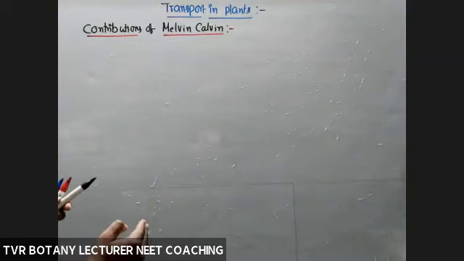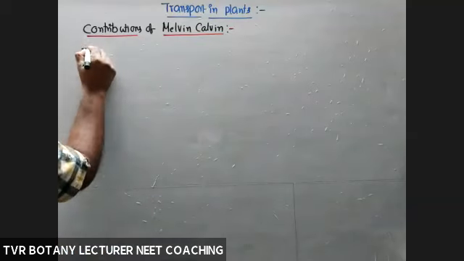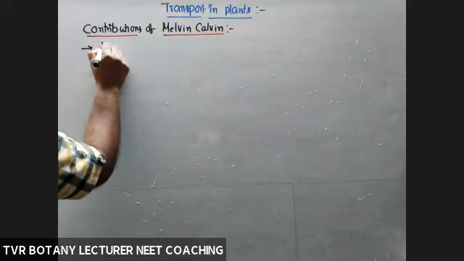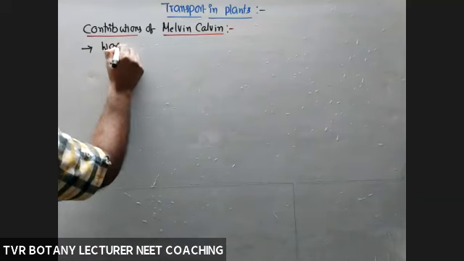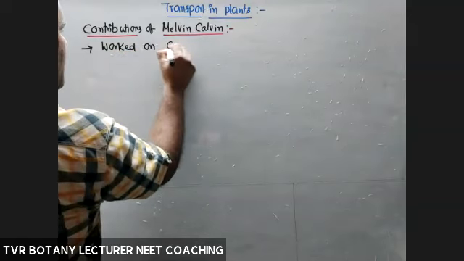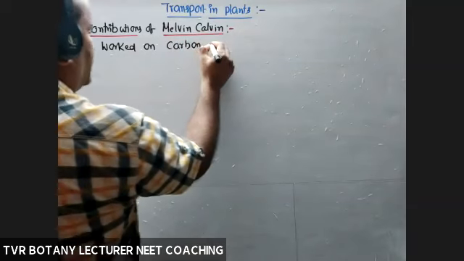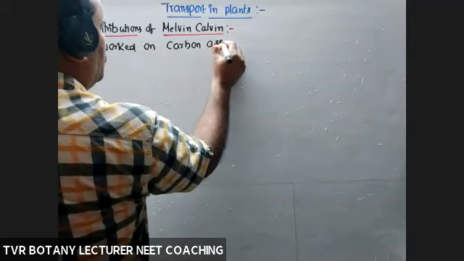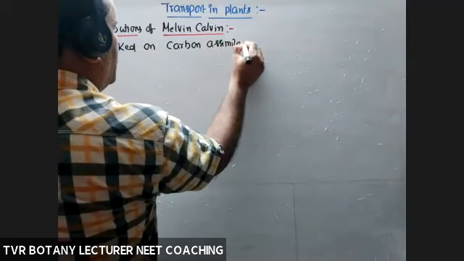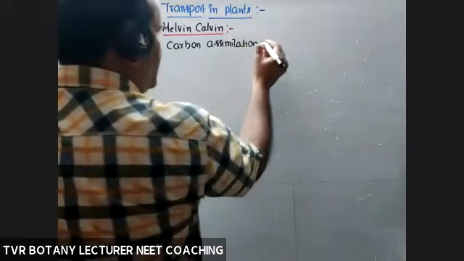Melvin Calvin, Bassham and Benson. So they worked on carbon assimilation.